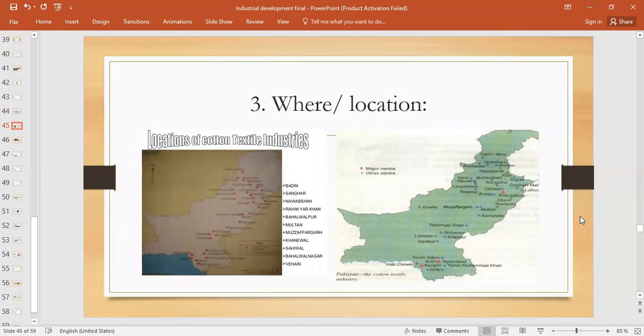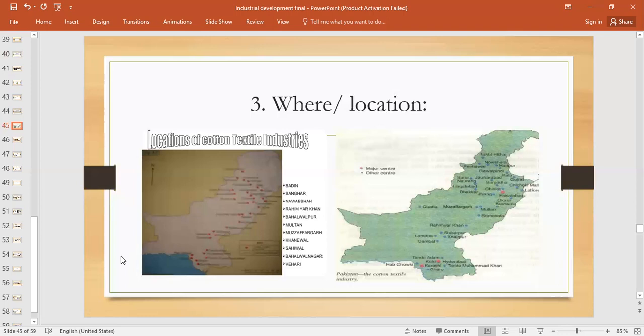Okay, let's discuss where, that means location, where they are found in Pakistan. Number one, the first map that you can see here, right? This is available in your textbook, Humna Sethi book, page number 157, figure 9.6. I'm repeating again, page 157, figure 9.6, because I'm sorry, it's blurred here. It shows the cotton textile centers in Pakistan, right? As we can see, those are spread out in the Indus Plain, and some are found in Peshawar, Nowshera, and all these areas, right?